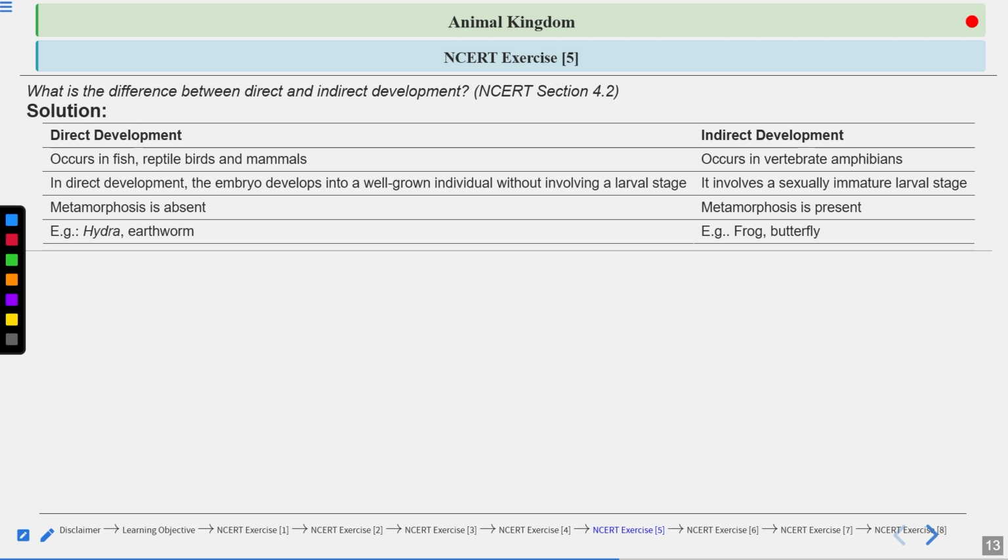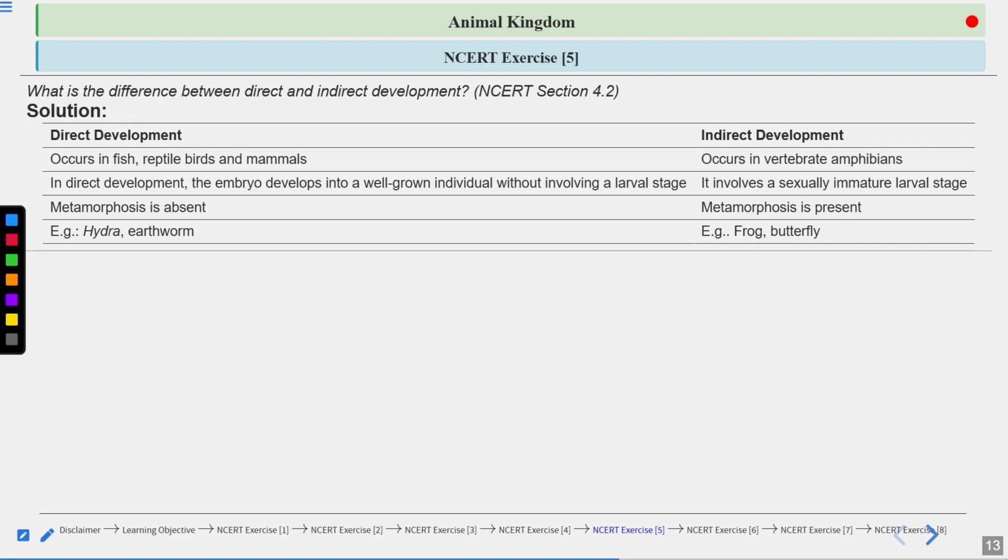Let us see the meaning of indirect development. Indirect development occurs in vertebrates, amphibians. A very good example is the frog, a very common example of the amphibians. It involves a sexually immature larval stage. The larva is formed and it doesn't look like the adult. That is why it is called a larval stage, right? So in the case of frog, what comes out from the egg? The tadpole.